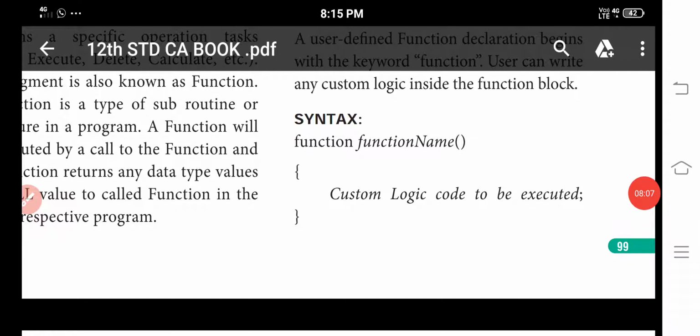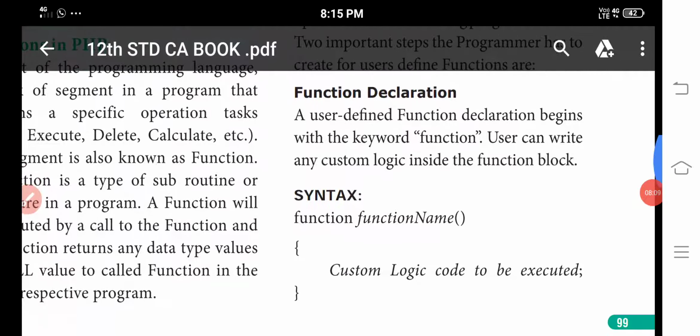So this is function, that means function declaration. Once again, the syntax for writing the function declaration is: function is the keyword, then we write the function name. What name we are giving, we can write in the place of function name. Then what we want to execute, we can write inside the parenthesis. These are the syntax for writing the function declaration.